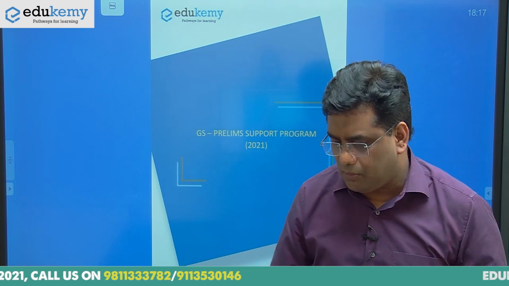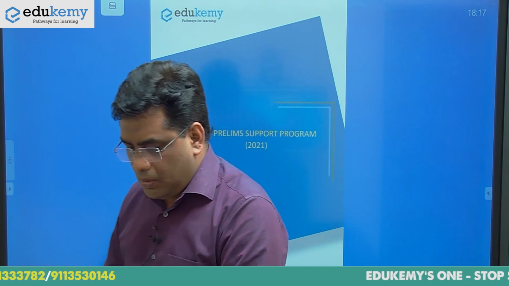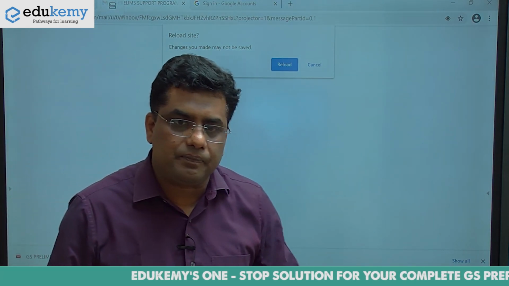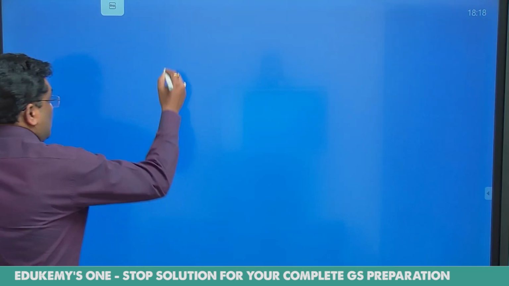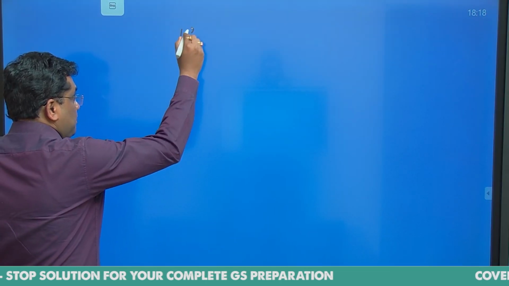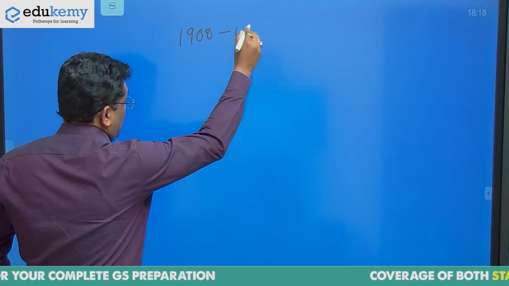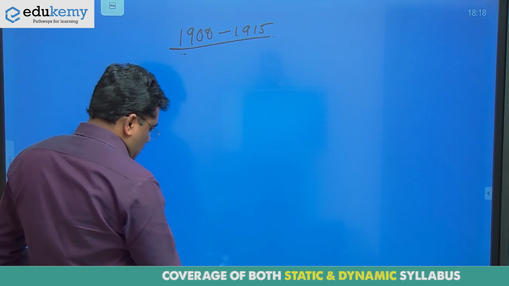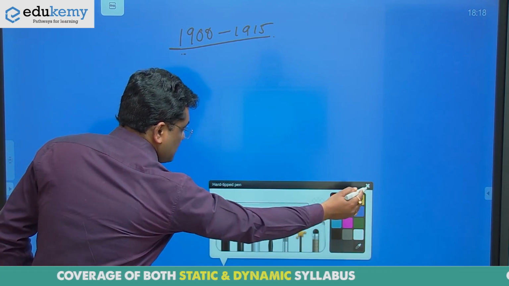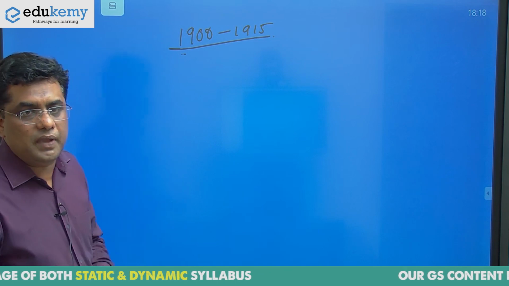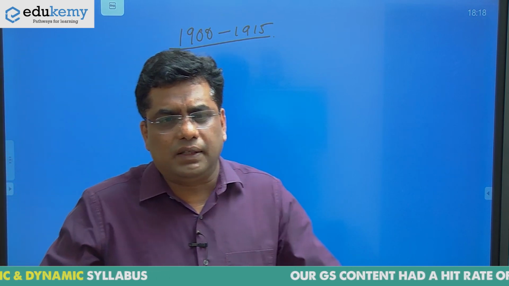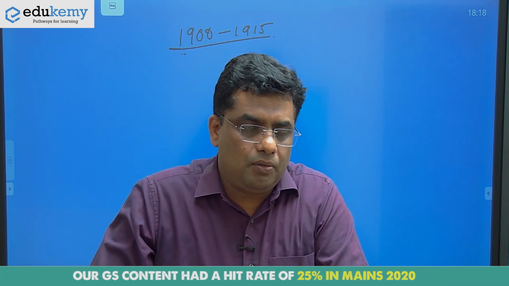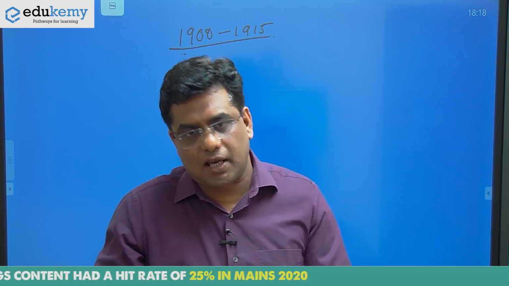So studying modern India in terms of the base part, suppose we are studying the period called 1900 to 1915. This is the period. You might be knowing the circumstances when we come across the British period, and our national movement had started already, particularly after the establishment of Indian National Congress.